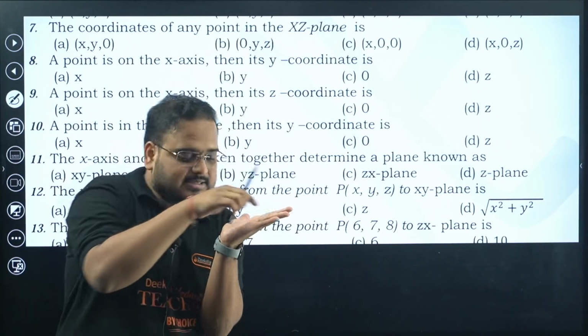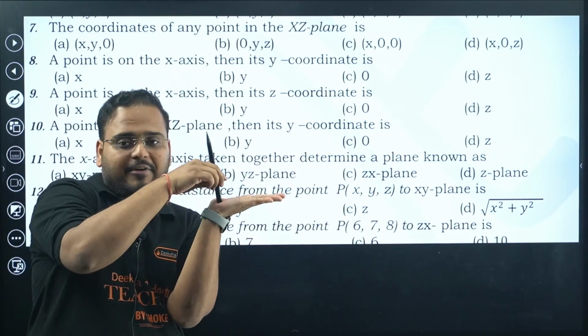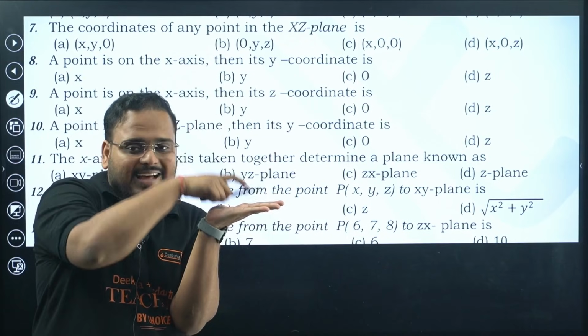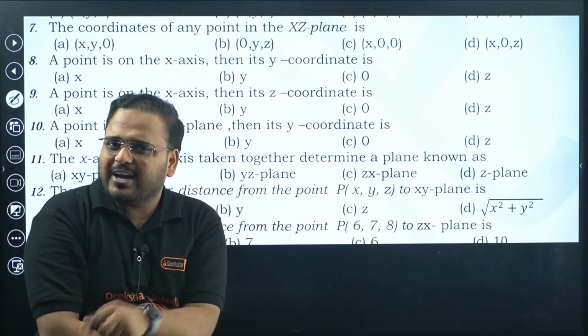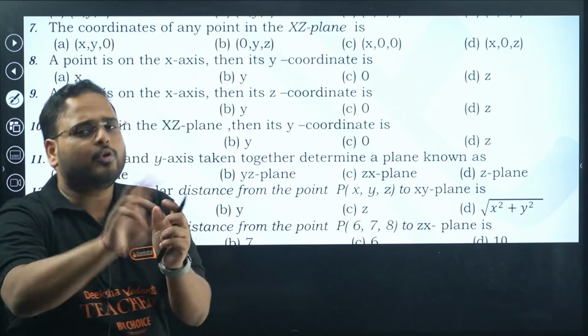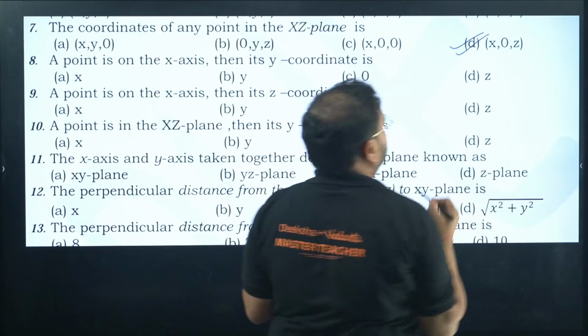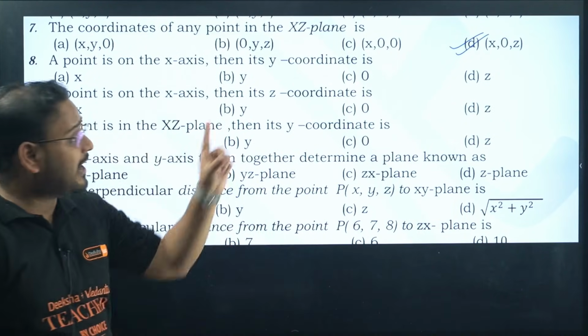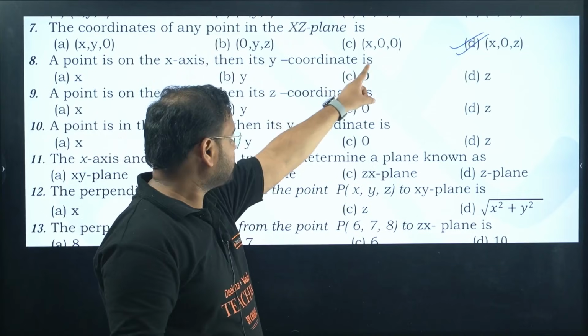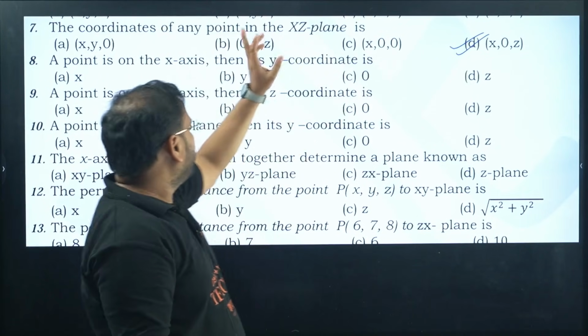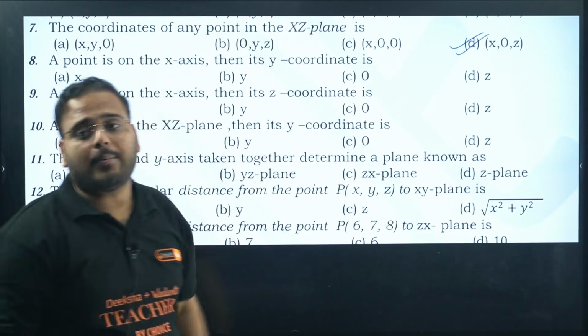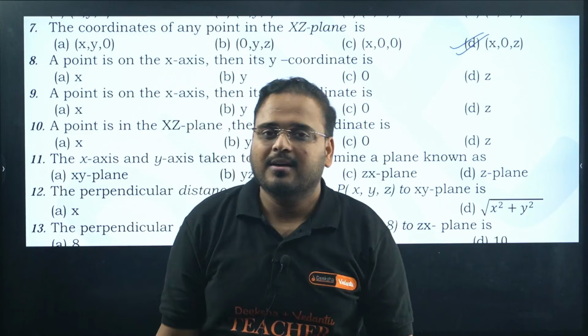If this is x, this is z, this will be y. So anything lying on the plane, will it have a y value? No. So y will be 0 over here. X and z we don't know, but y will be 0. Z is also not 0, only y is 0. That's why option D is correct. I hope you got it.